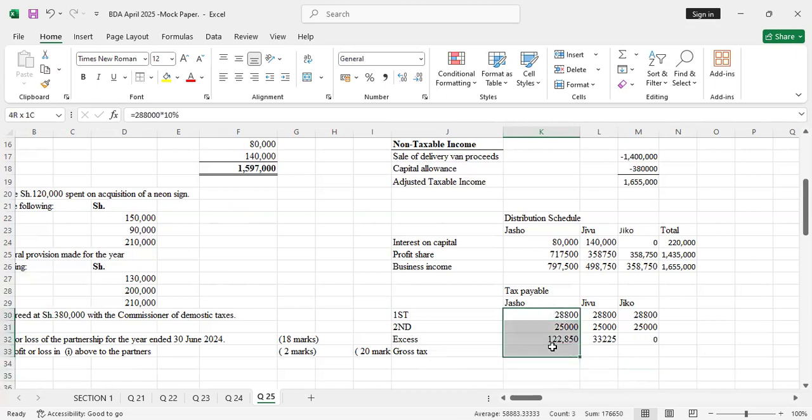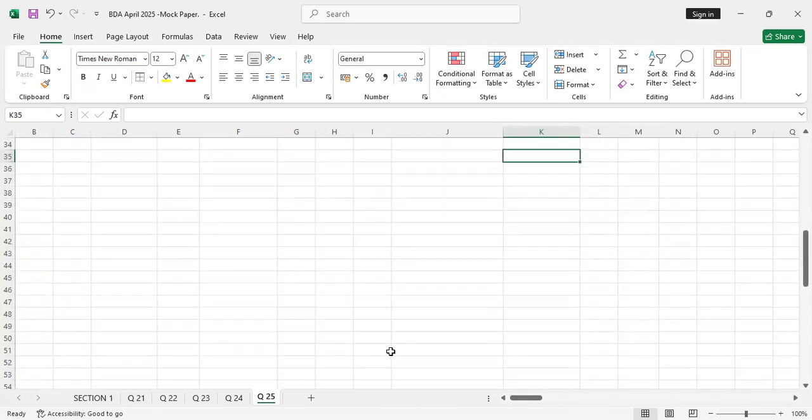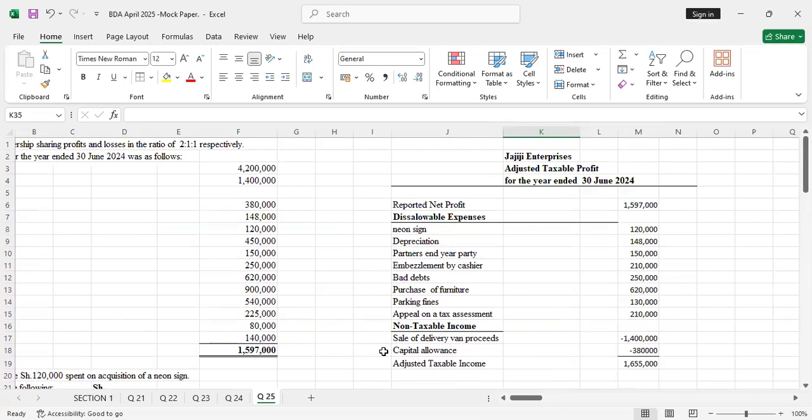You sum all this using auto sum. Then you drag that. So these are the tax paid, if your examiner asks you about tax paid. That's how you're supposed to do that part of the question, and you get your 20 marks.